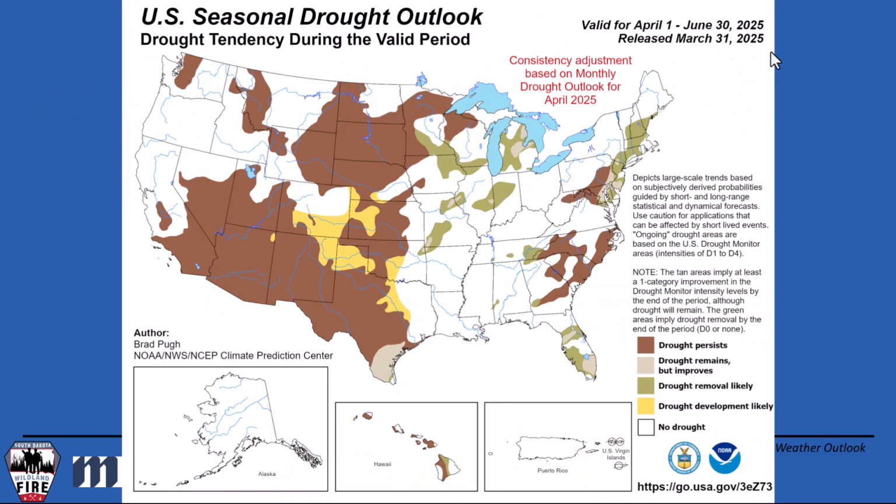So our U.S. seasonal drought outlook, this was released March 31st. It is valid for the 1st of April through the end of June. And we are expecting to see persisting drought across the northern Great Plains, especially across all of South Dakota. So, just looking at the forecast, what are we expecting to see? I would really hedge my bets towards an active fire season, not only across the Dakotas, but across the greater Rocky Mountain regions, Four Corners going all the way up the spine of the Rockies into the northern Rockies.